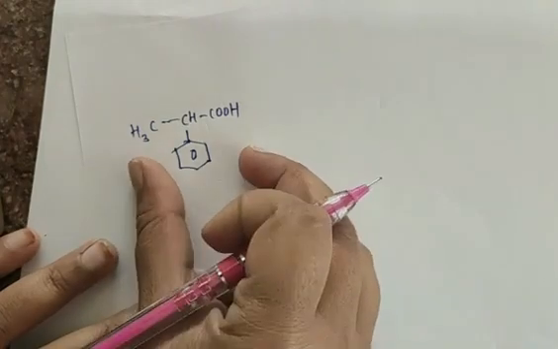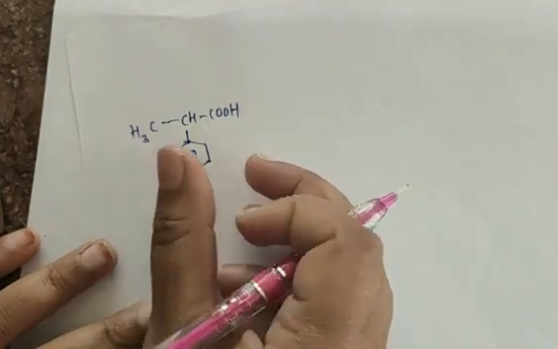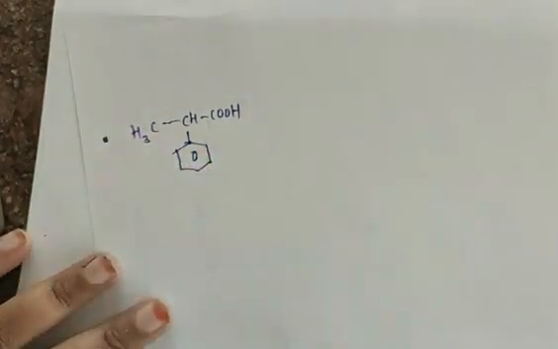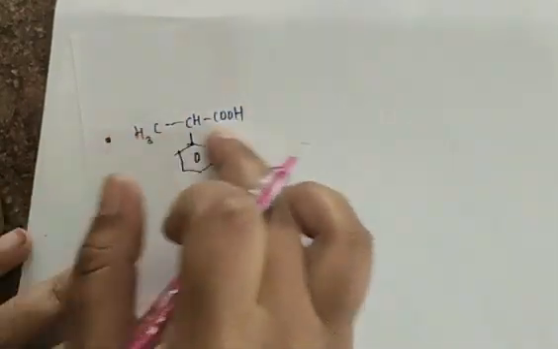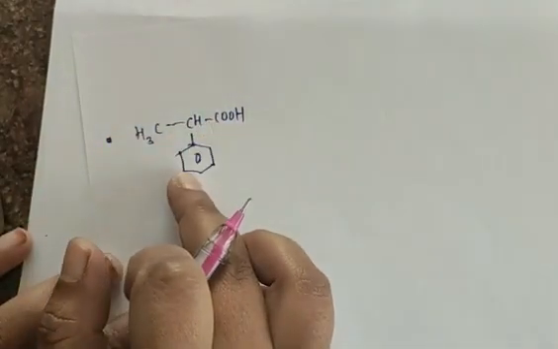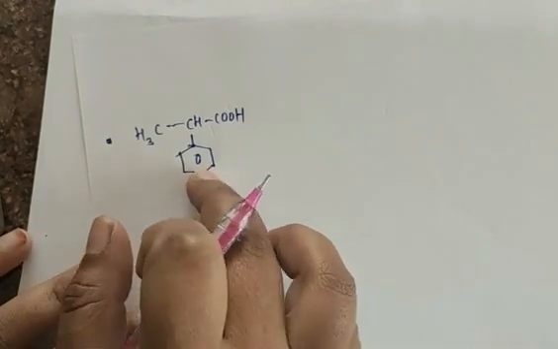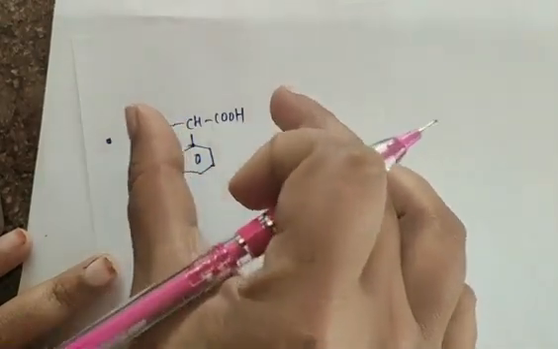So how should we give a name for the organic compound? This is the next condition in which the benzene ring is attached to a side chain. This chain we call a side chain, which is attached to the benzene ring, having the functional group.